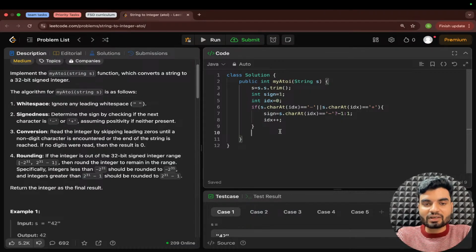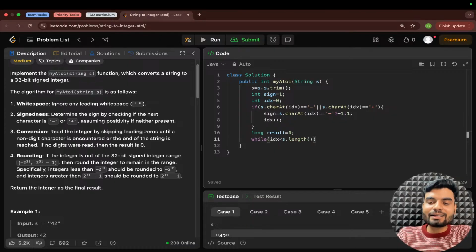So for conversion, because the value can be more than the integer's range, that's why I'll take a long variable to hold the result. Let's assume the result by default is 0, and I will have a while loop to iterate my string. I'll iterate while this idx, with the help of which I'm iterating, is less than s.length, and when the upcoming character is a digit. Only then I'll iterate, otherwise I'll stop iterating.